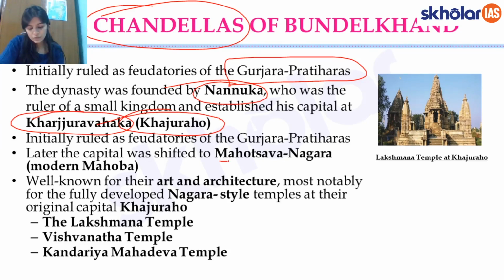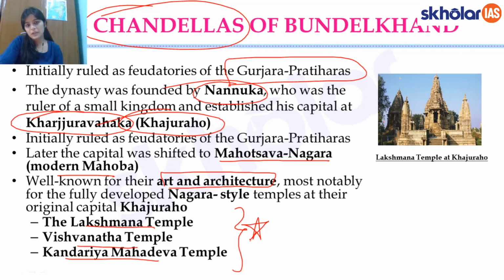Later the capital was shifted to Mahotsava Nagar or Mahoba. This is the city of Mahoba in modern day MP, and this is where the capital was shifted to later. And the Chandelas are very well known for their art and architecture, especially the famous Khajurao temples: Kandariya Mahadev, Lakshmana temple, Vishwanath. These temples you could remember. These are important from the art and culture perspective also. And this is the most notable contribution of the Chandela dynasty to Indian history. And you can see here the beautiful Lakshmana temple, which is at Khajuraho.